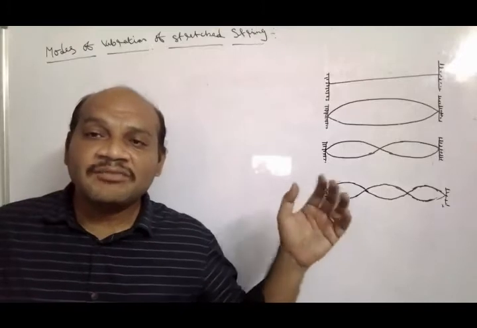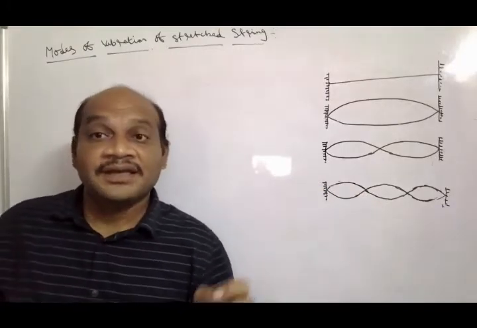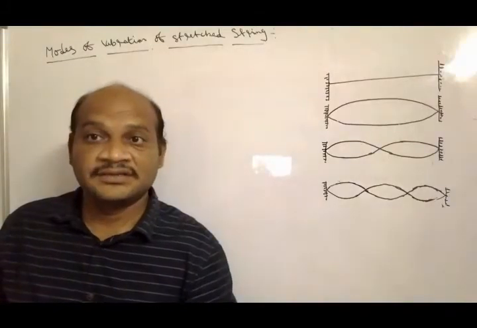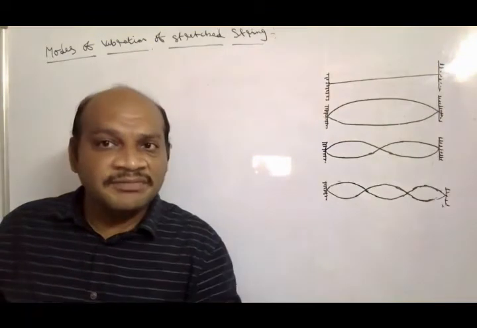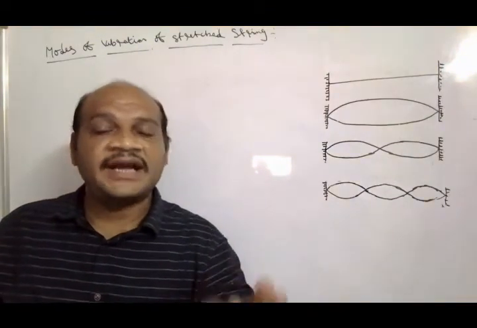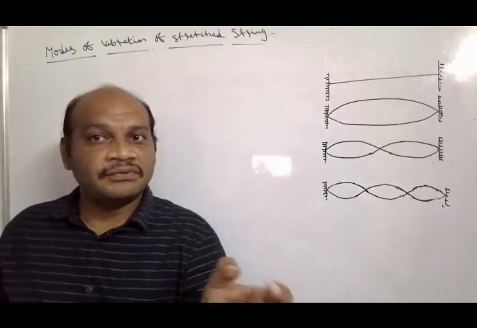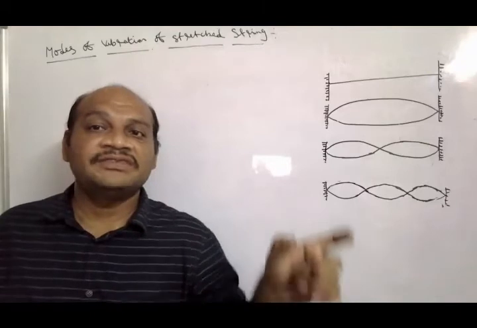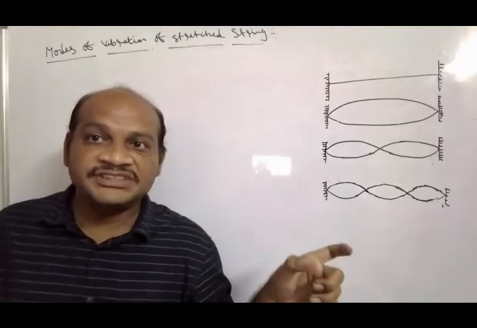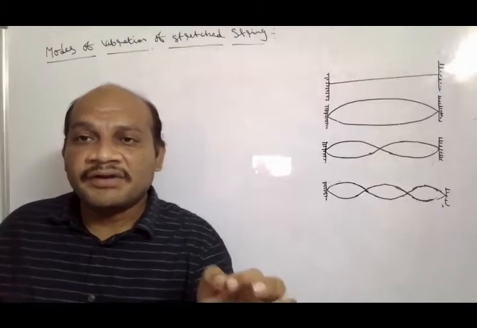These normal modes are taken as harmonics. In any harmonic, the segment is formed with a minimum number of nodes and antinodes. The vibration generated with the minimum number of nodes and antinodes is called the fundamental vibration.